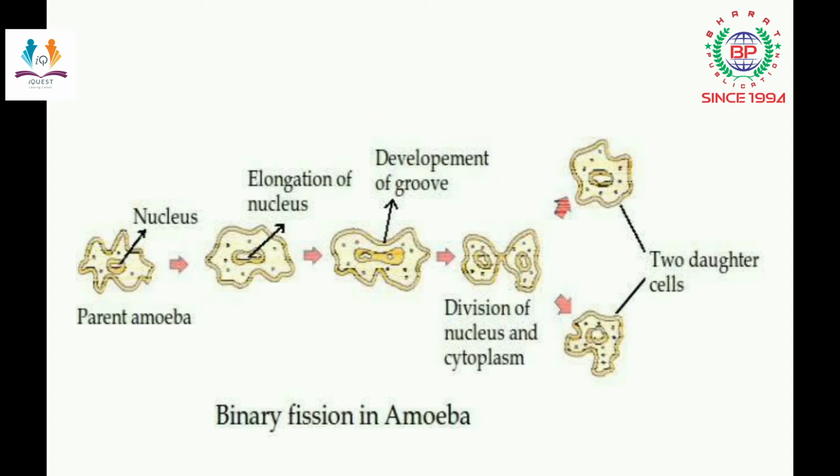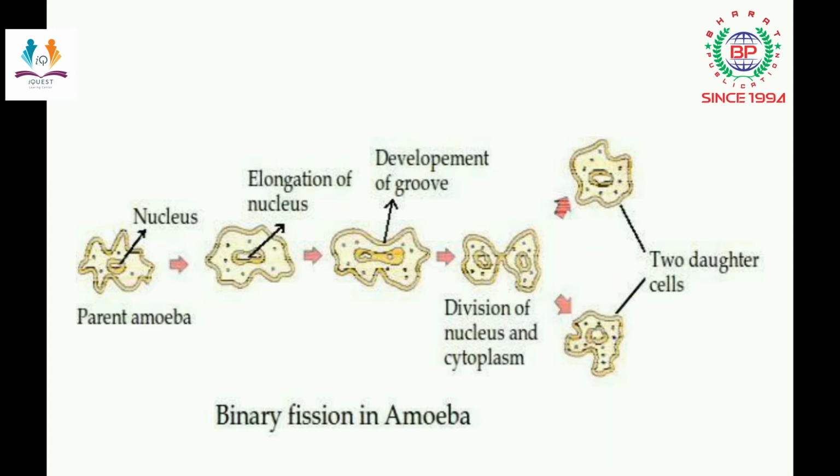Slowly, the nucleus will elongate and divide into two by developing a groove. As you can see in the third picture, there is a development of a groove. With the development of the groove, the nucleus will divide, and we will get two different amoebae, each with its own nucleus.